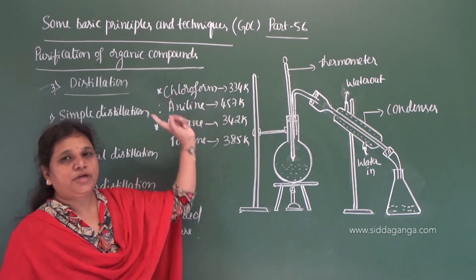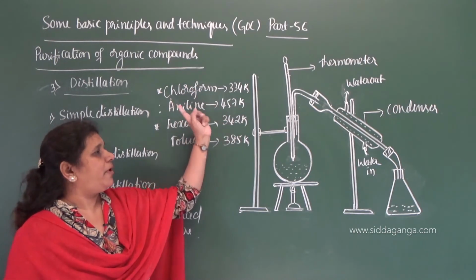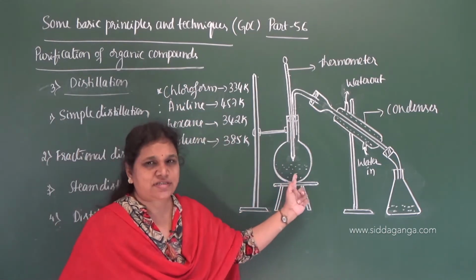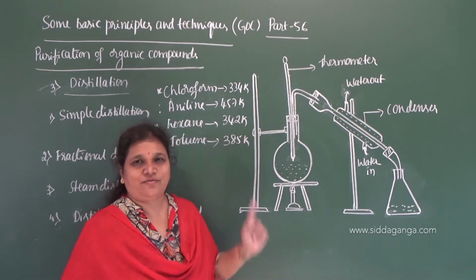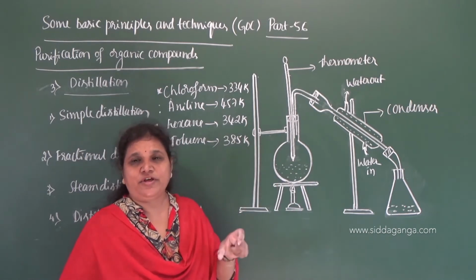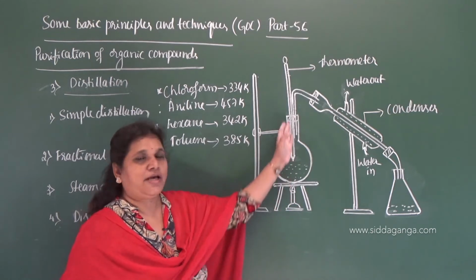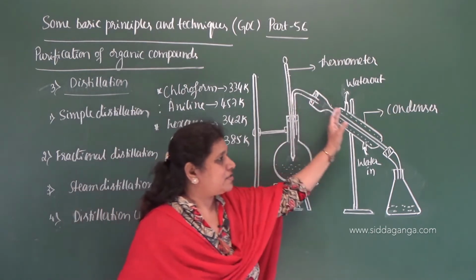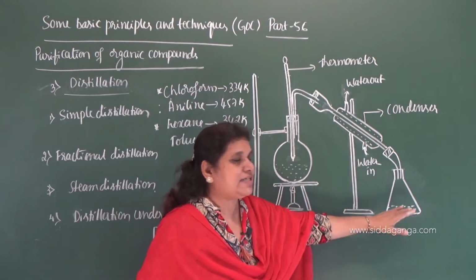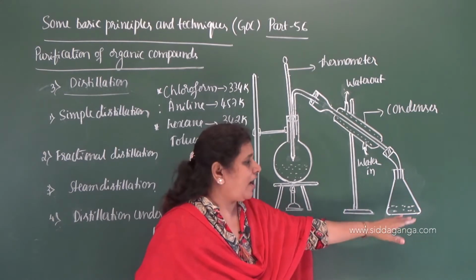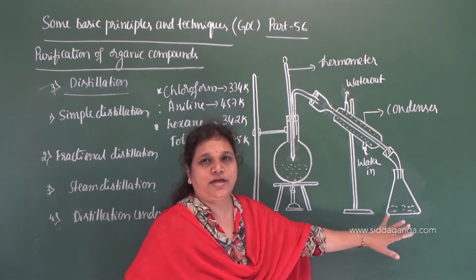Let us take a mixture containing chloroform and aniline in a round bottom flask. On heating the mixture, what happens? The liquid with the lower boiling point vaporizes first, passes through the condenser, and is condensed back to liquid, which is collected in a conical flask.